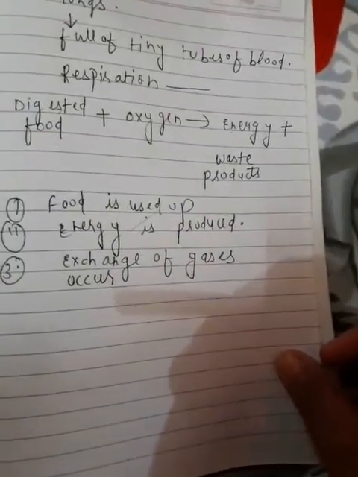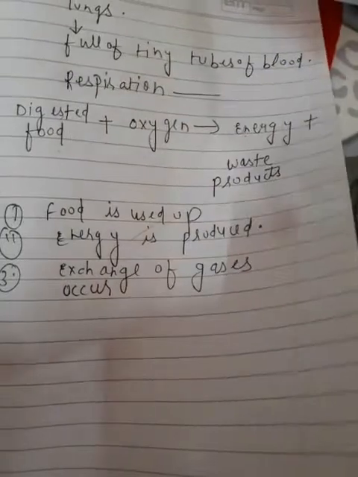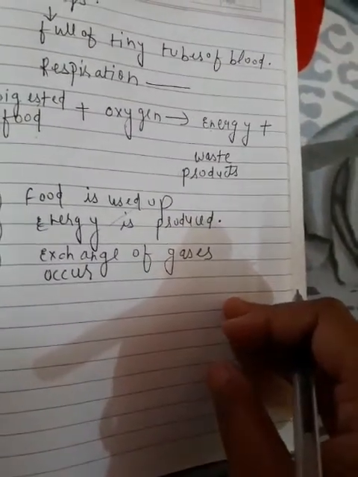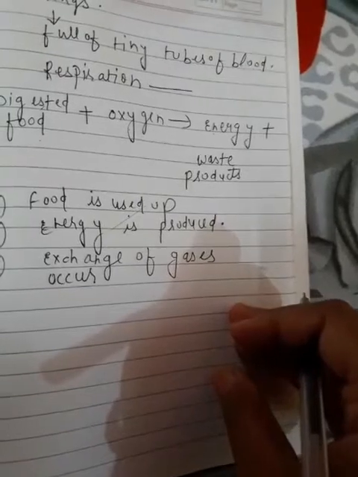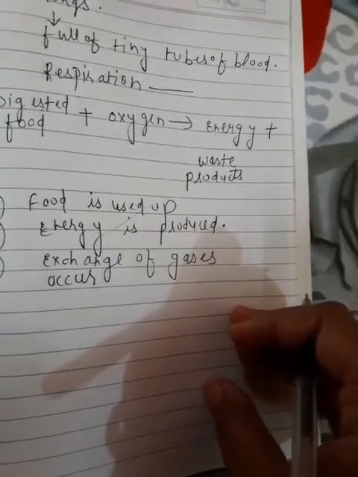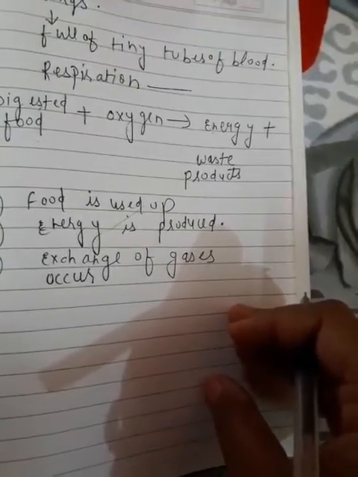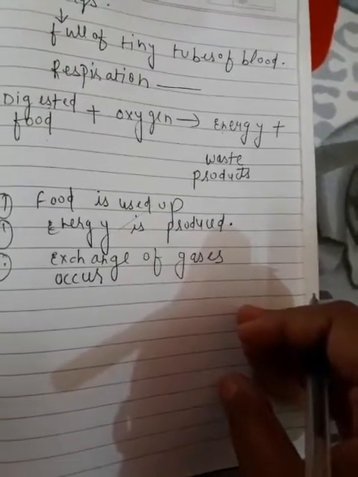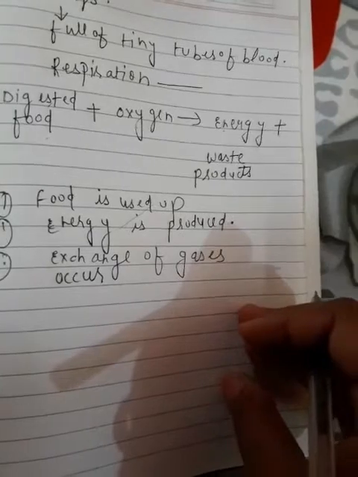So respiration is a process common to all plants and animals, whereby living organisms produce energy from the food they eat. This energy is necessary for various life activities. Oxygen is required for this process, and carbon dioxide is formed as waste.